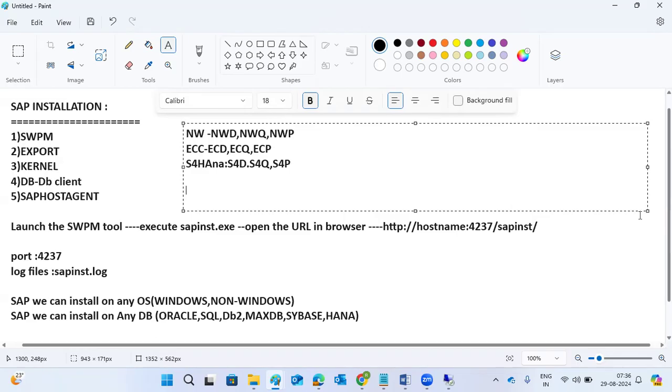Why? Because the SID is 3 alphanumeric characters. The first character should not be a letter, that is the main thing here.